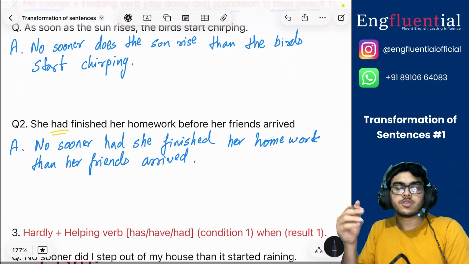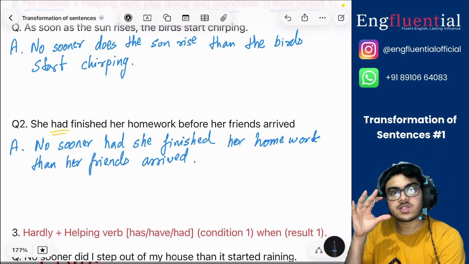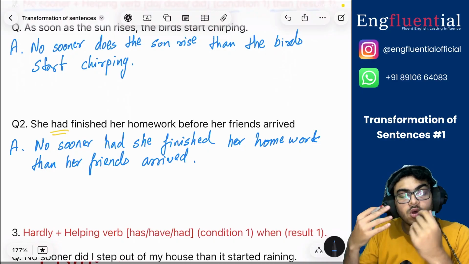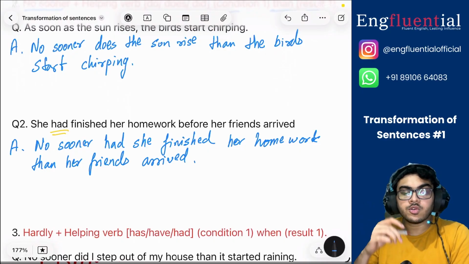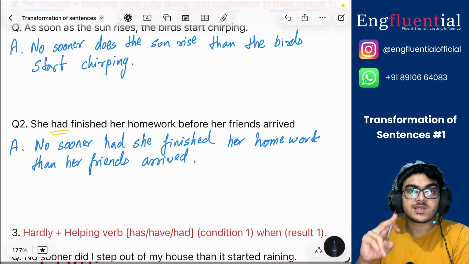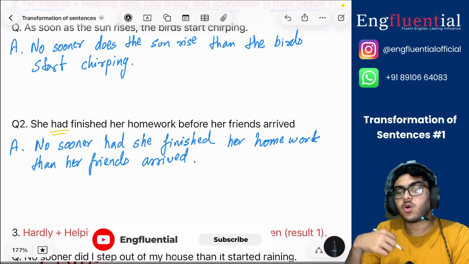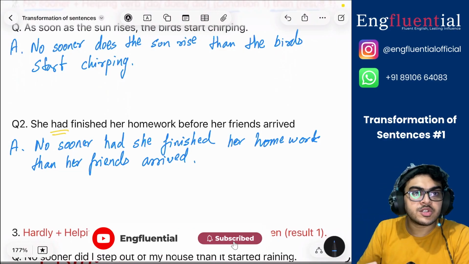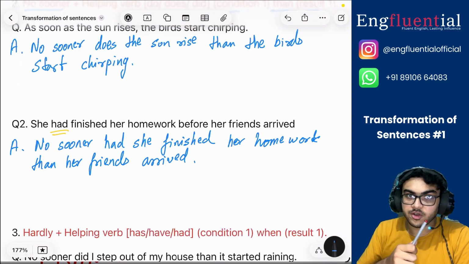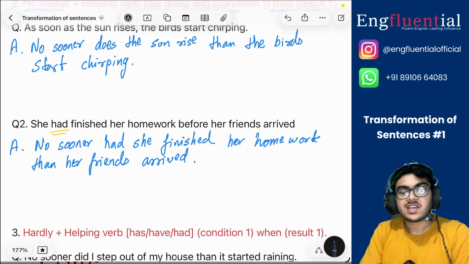Right? So you see that I am still maintaining the rule. However, since the auxiliary verb was already provided, I am not using do, does or did. Okay? So remember this exception to the rule. Don't try to always force do, does, did to a sentence beginning with no sooner. Find the auxiliary. Okay? Right.